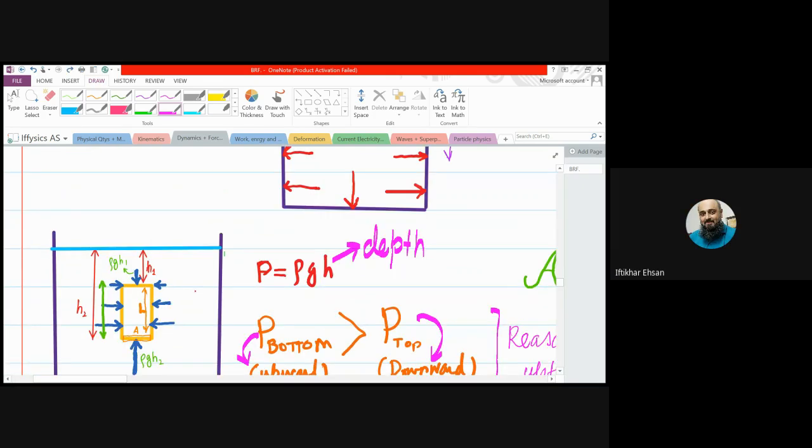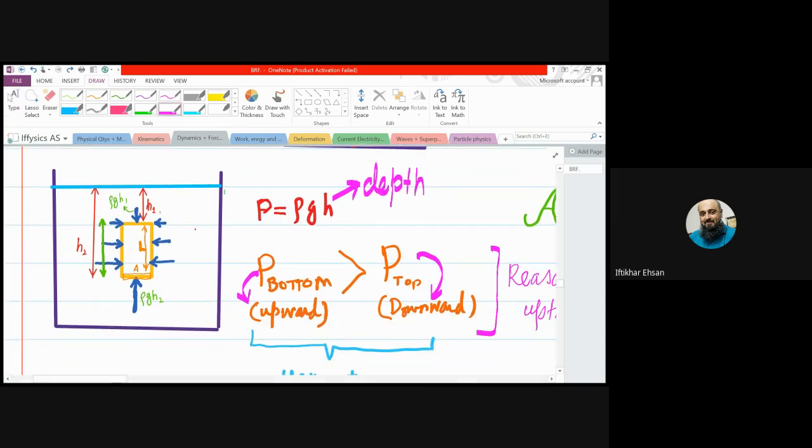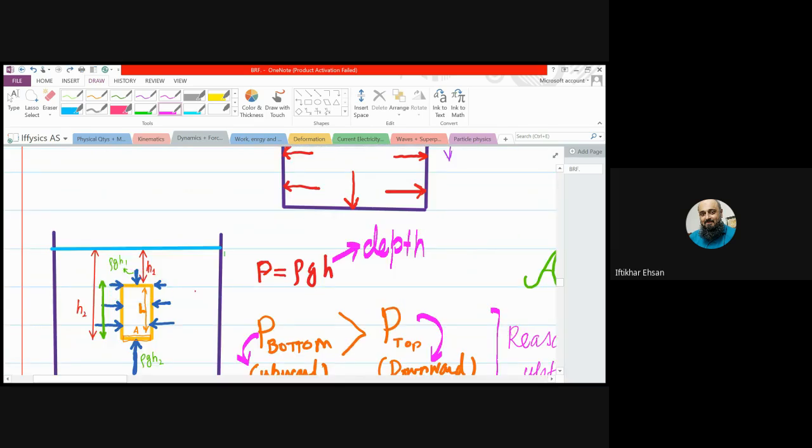Okay. Now, one thing, all these three arrows I have drawn equal, equal length. Why? What does this show? They all three are equal pressures. Why are they equal? Because their depth is the same. As you see, as we go deeper, the arrows are getting bigger. What does this show? Pressure increases with the depth.